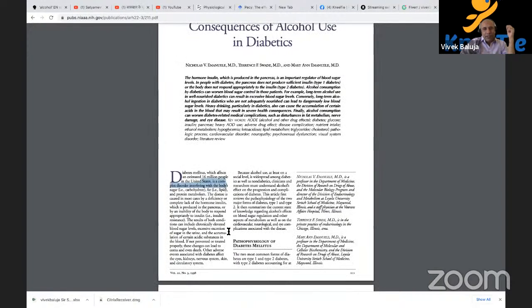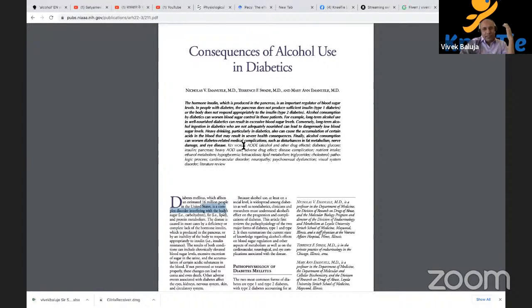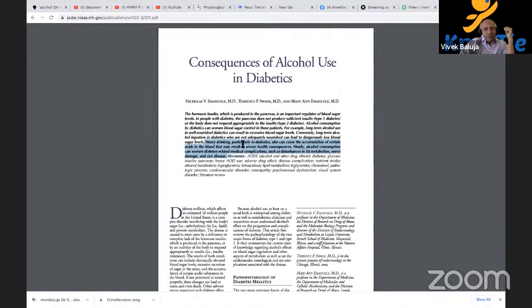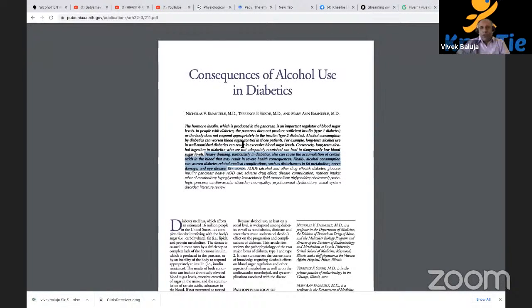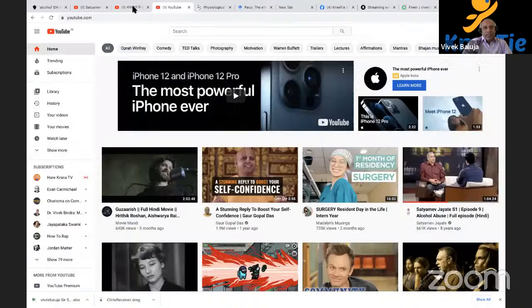Some of the pathophysiology discusses how heavy drinking, particularly in diabetics, can cause accumulation of certain acids in the blood that may result in severe health consequences. Finally, alcohol consumption can worsen diabetes-related complications such as fat metabolism, nerve damage, and eye disease. So yes, heavy drinking, we know, can be associated with diabetes. You can also burn out your pancreas and your insulin by the sugar content in these drinks. So it's an important thing to notice and to talk about.